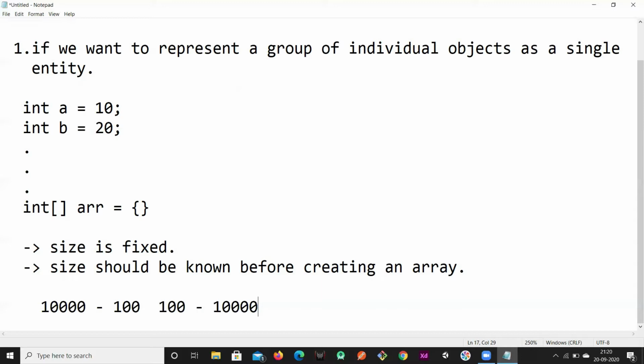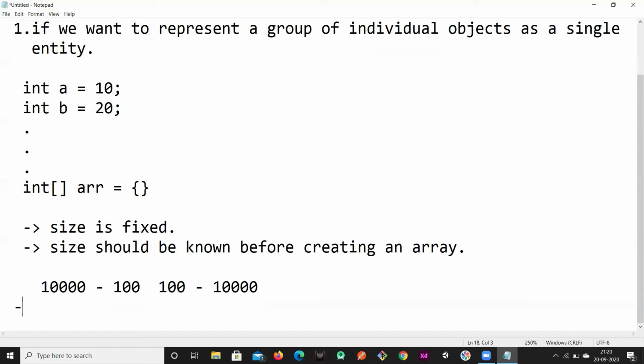So you don't have to do anything there, right? We don't need to know the size for storing the elements into collection framework classes. So that is one disadvantage of arrays. And you can only store homogeneous elements in the array, but in the collection we can store any type of elements.